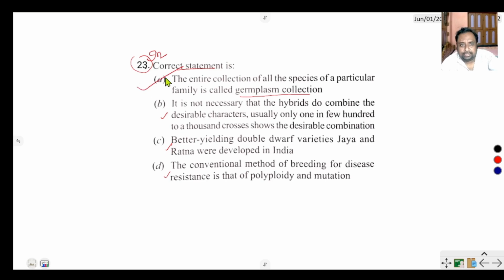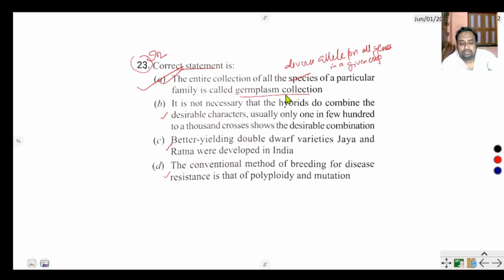The answer is A. The entire collection of all the species of a particular family is called germplasm collection. The right definition is: the entire collection of diverse alleles for all genes in a given crop is called germplasm collection.